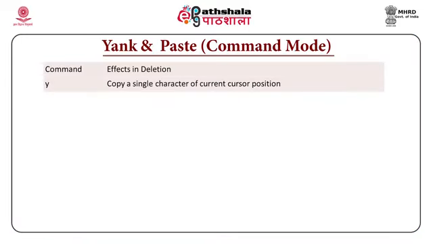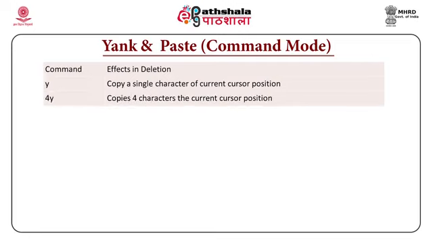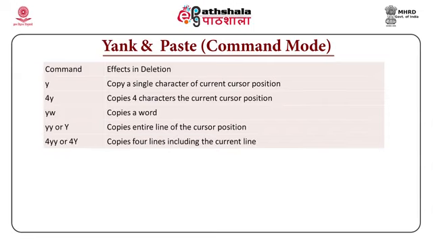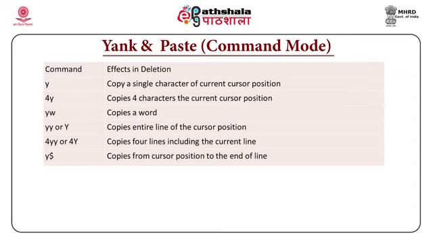To copy a single character, it is small y. So, if I want to copy 4 characters, I will say 4y. If I want to copy a word, I will say yw, and if I want to copy a line, I will say yy. To copy 4 lines, I will say 4yy. To copy from the cursor position to the end of line, I will type y and dollar. Again this y is in lower case, so it will be y and dollar sign to copy from the current cursor position to the end of line.